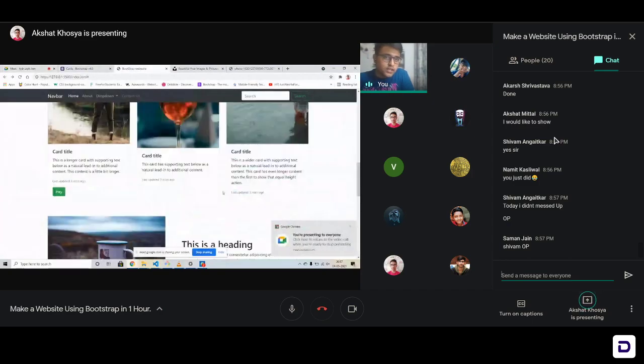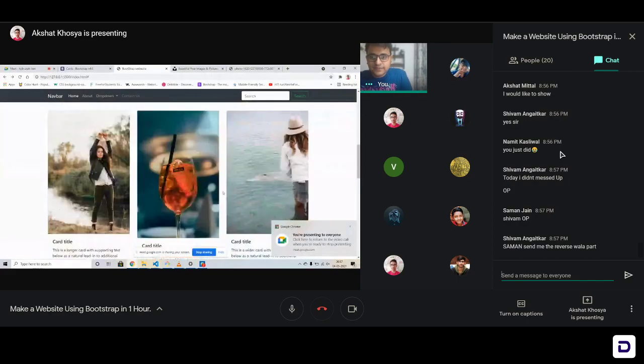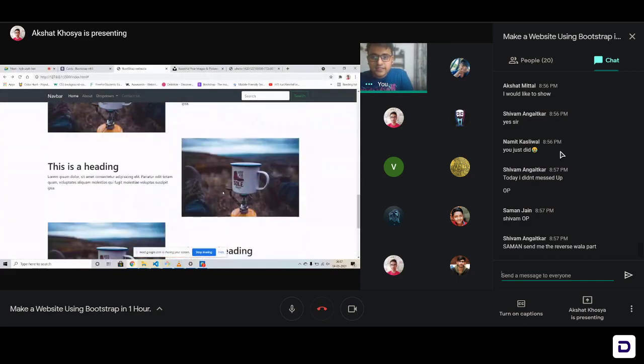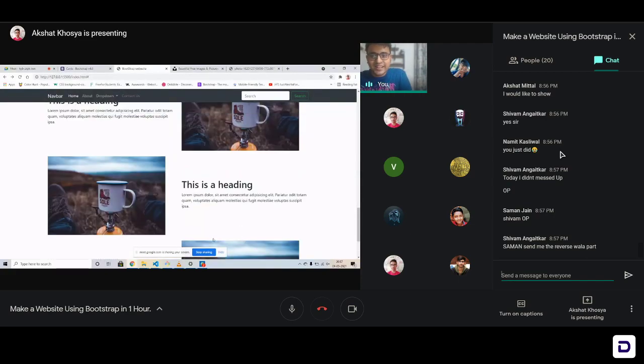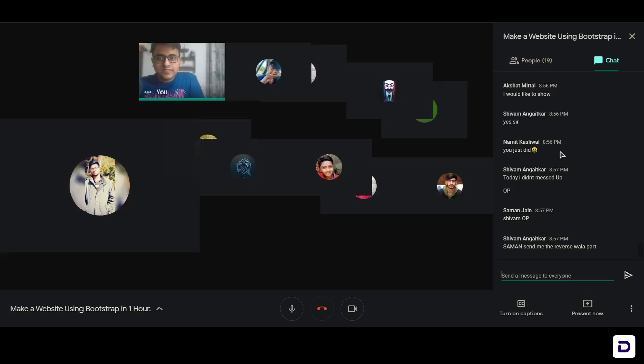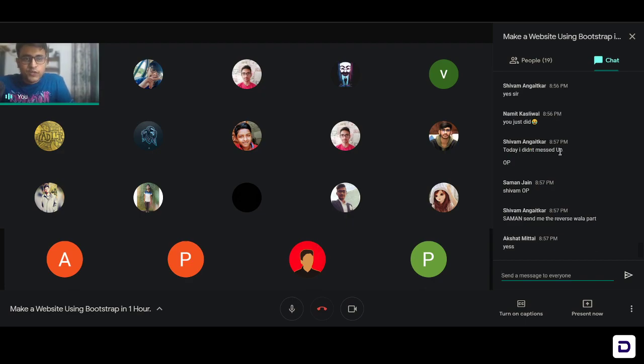Okay. Akshat, acha, okay. Both the Akshats asked to show. Okay, that's great. So you have used different images. Thank you so much for that. Great job. What about Akshat Mittal? Akshat Mittal asked me he wanted to share the screen. Yep, share your screen.